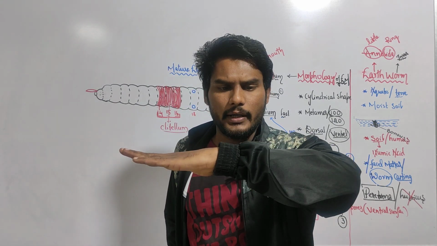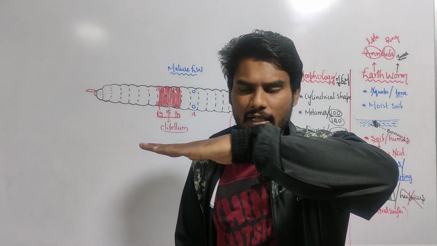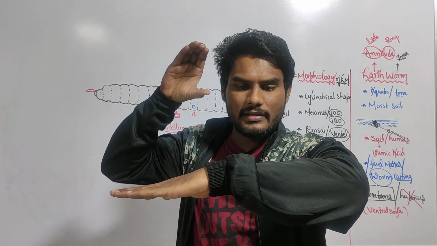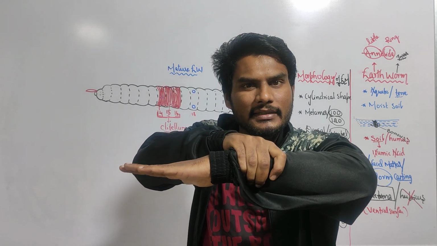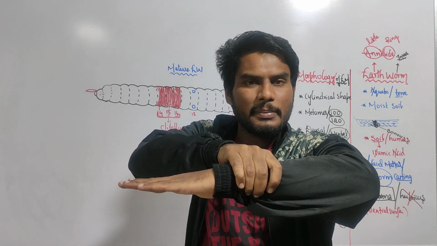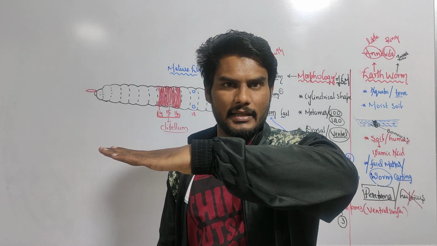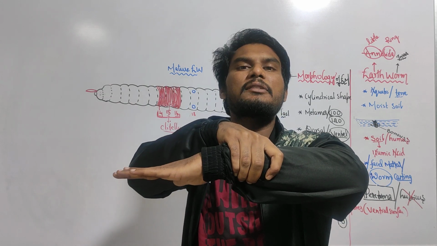This is the earthworm body. In this manner, the earthworm body is present. Now, this is the glandular structure which is covering three segments. This is the mature earthworm. Why? Because the clitellum is present. If the clitellum is absent, it is immature. If the clitellum is present, it is mature.